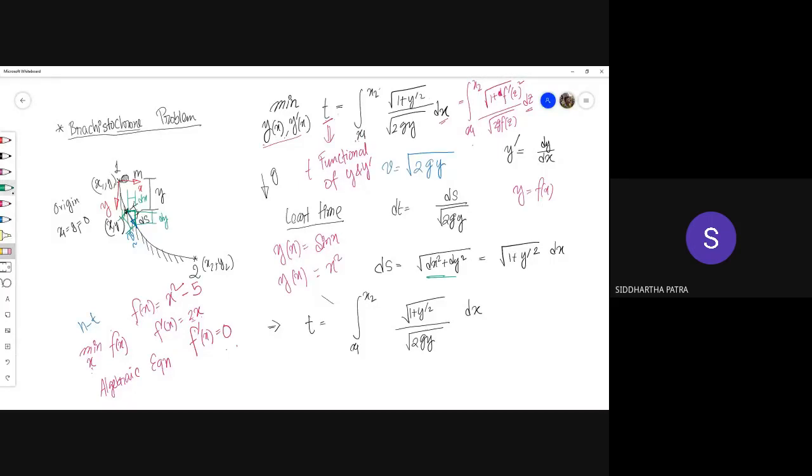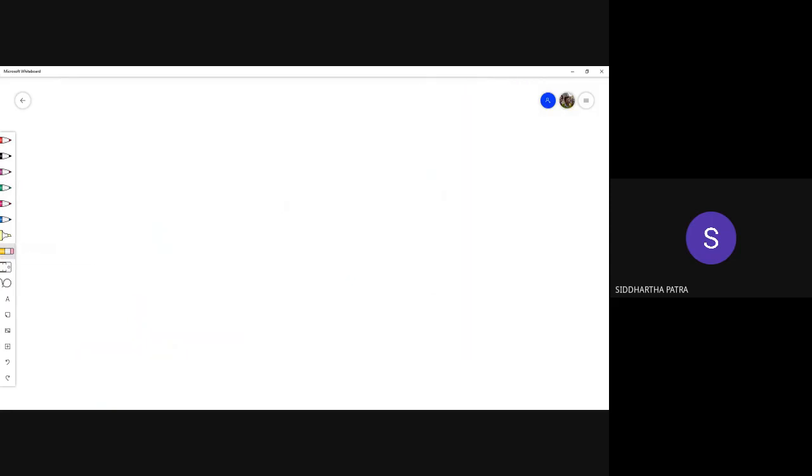Okay, let's summarize what we have learned so far. So let's say this is a general functional, and this is how you minimize a functional. This functional can be defined as, between the limits x1 and x2, some arbitrary function of y and y prime, dx. That is the functional.